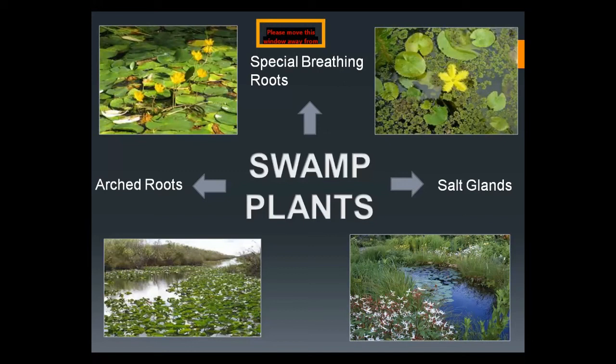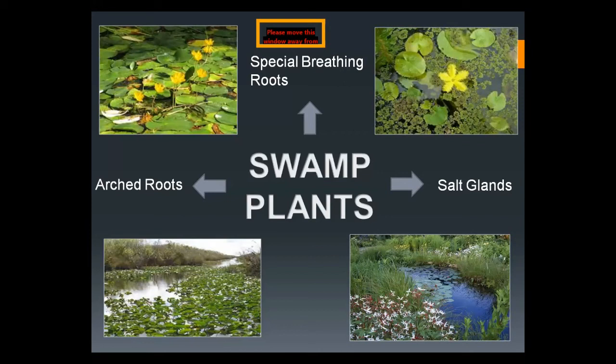Arched roots. If you hear the name of mangrove trees in our coastal areas, there is a long area which is covered by the mangrove swamp. Mangrove trees are an example of swampy plants. If you have ever visited, you can easily understand that their roots are above the ground, and these special roots are termed the breathing roots because they grow in the muddy area where they cannot easily get the air.